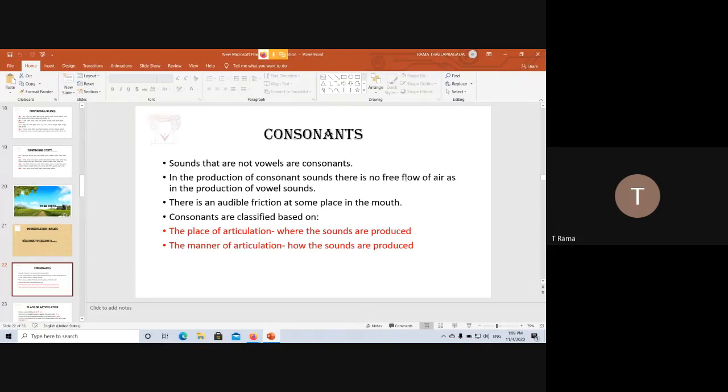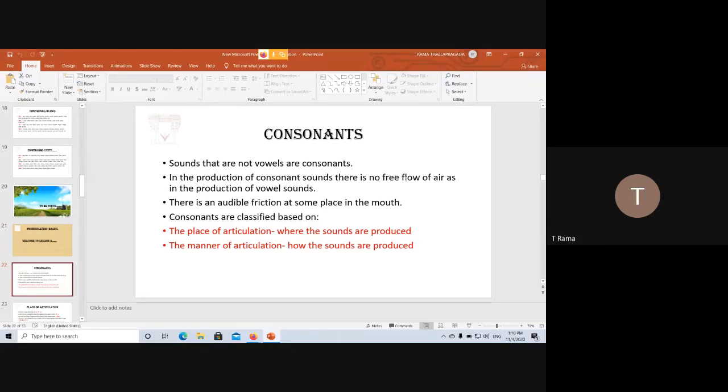Okay, listen. So when you're sitting inside the house with all the doors and windows closed, but even then there are small cracks in the edges of the door or the window, right? Through which the air forces its way in or out. So when it forces its way in through these narrow apertures, there is friction. Because of that friction, there is noise. So that is audible friction. You must all have experienced this.